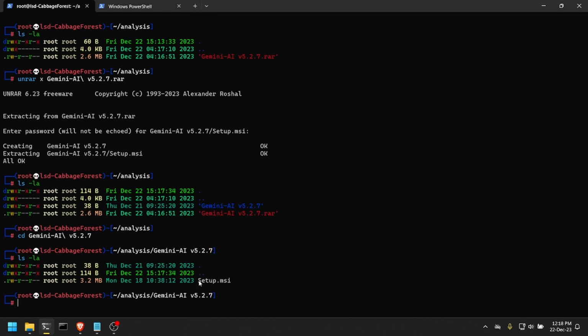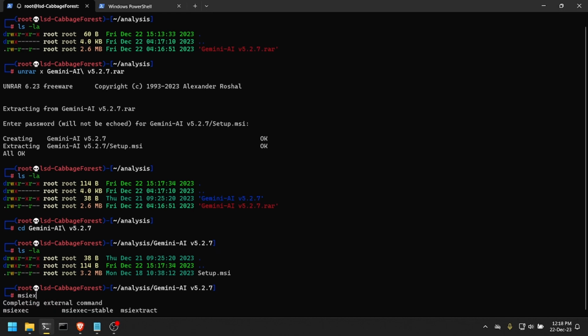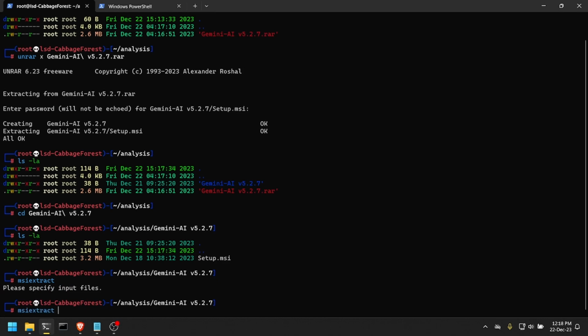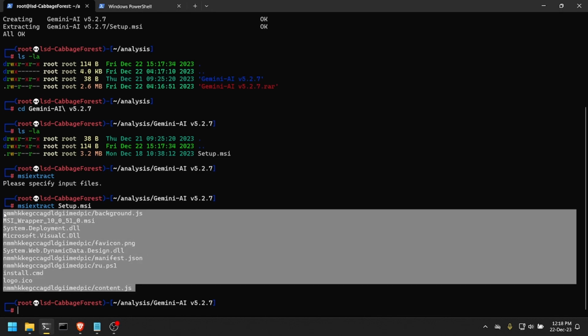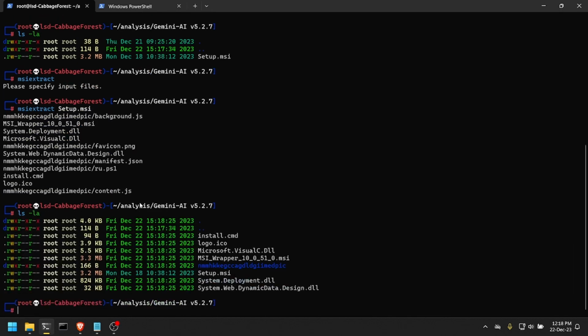We can actually see what's going on inside this file using msiextract. I don't think this is a native Kali Linux tool, but you can simply apt-get install it. We need to specify the file that we want to extract, which is the setup.msi, and automatically it shows us what's going on inside this file.